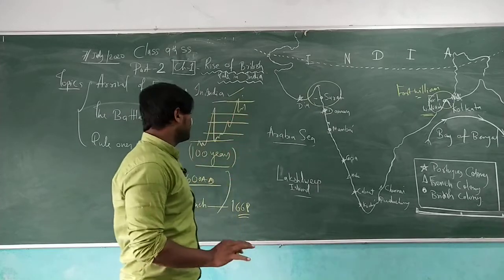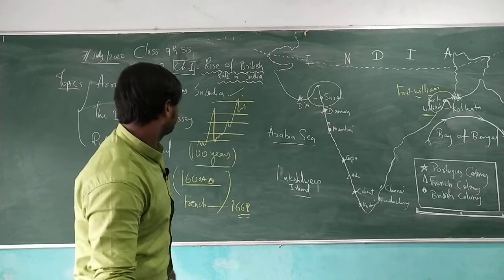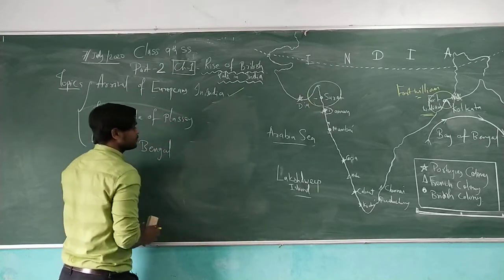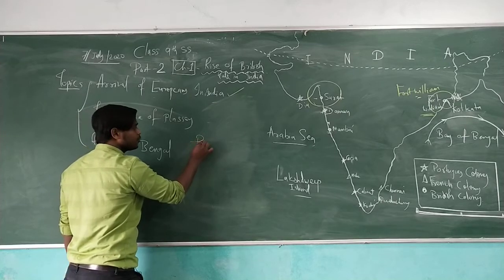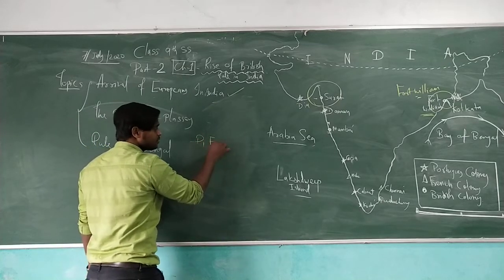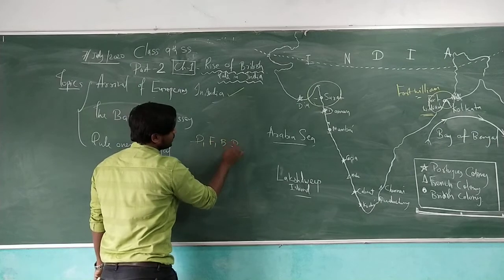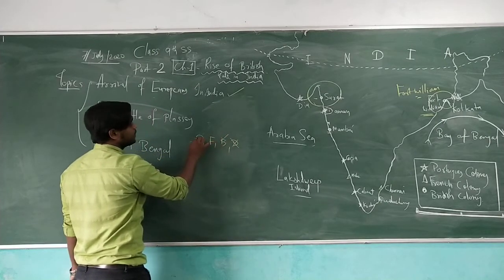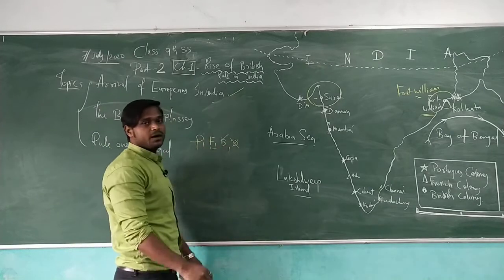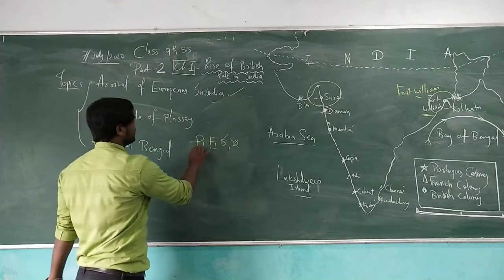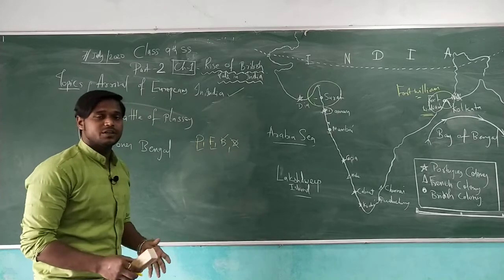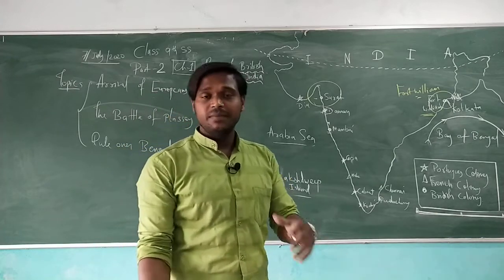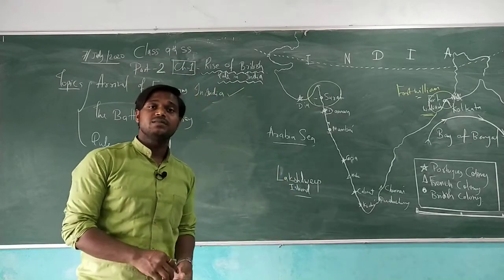So let me define here what is happening in this lecture. See, there is a battle between the Portuguese, the French, the British East India Company and the Dutch. The Dutch went away, the British got supremacy, and the others were left with their small territories. This is the basic thing which we need to understand. One team exits from here, another team exits from there, and the other team remains.